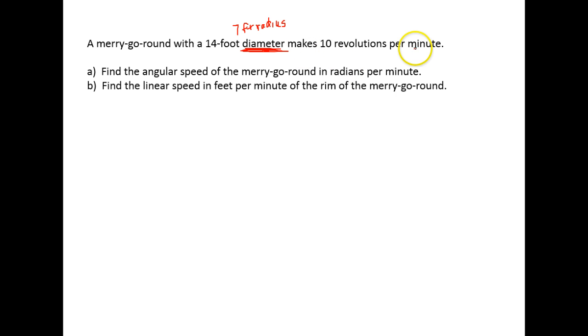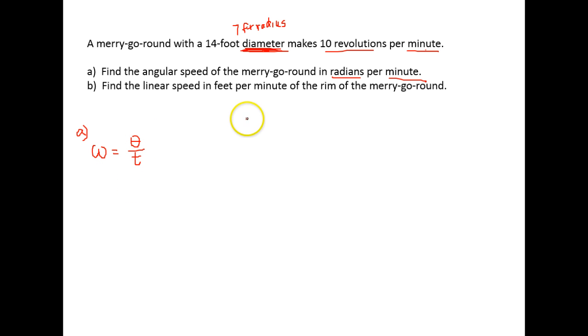It makes 10 revolutions per minute. Okay, 10 revolutions per minute. The first thing they want me to find is the angular speed of the merry-go-round in radians per minute. Right now it's in revolutions per minute. Well, how do we find our angular speed? Remember, once again, it's our angle in radians divided by the amount of time.